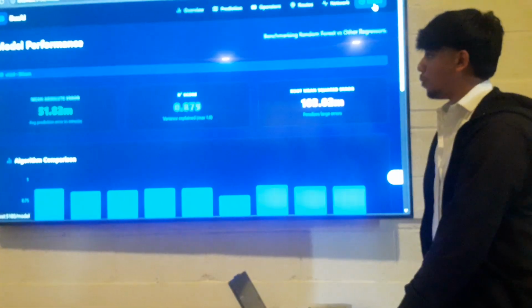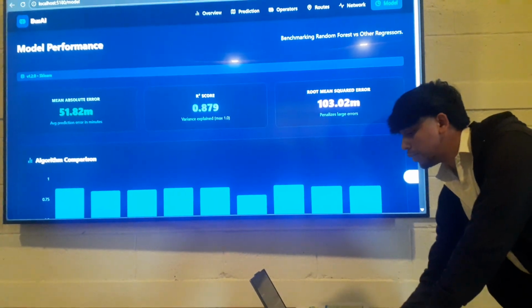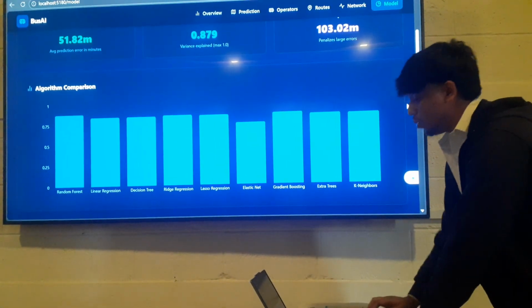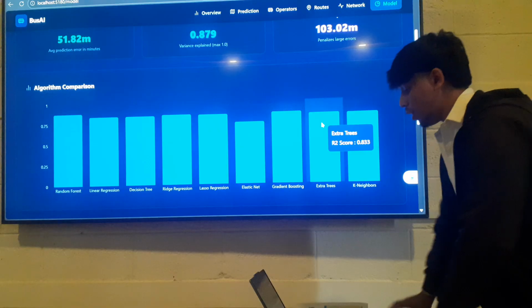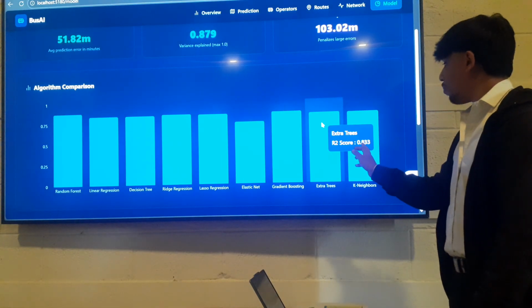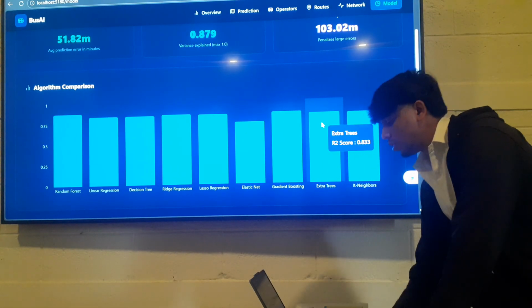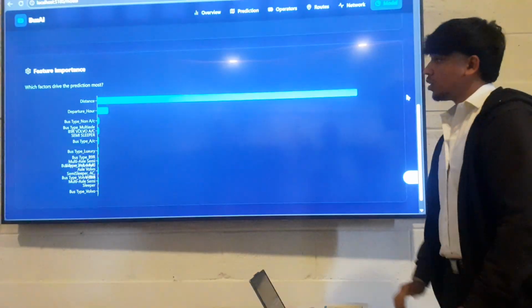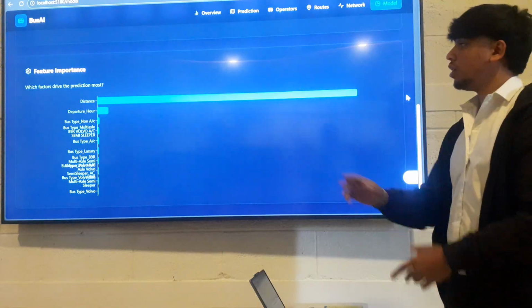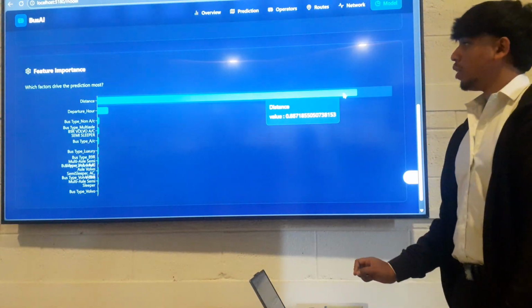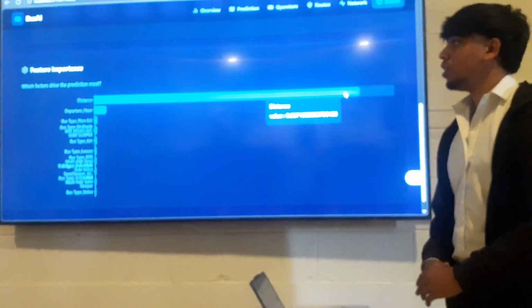Next is the comparison of the different models that have been used. This is the comparison of KNN and all the other models, comparing the R square score and the feature importance. The column which has contributed most to this model is the distance column, which is very much required and very important for my project.